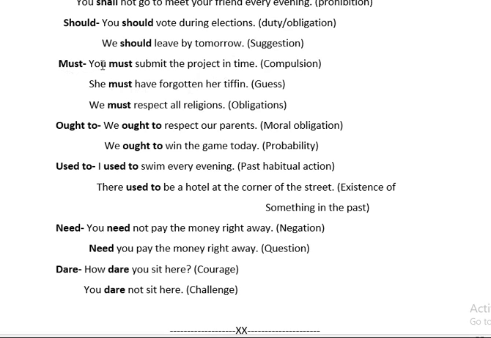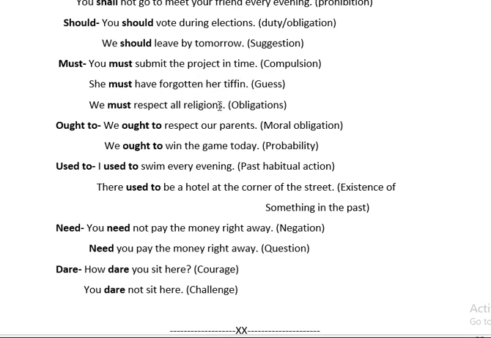Now, must. You must submit the project in time. It is compulsion. Understood? You have to keep in mind, must is always used for compulsion. If I say, she must have forgotten her tiffin, it means I am guessing that the person must have forgotten the tiffin. So it is used for guess.